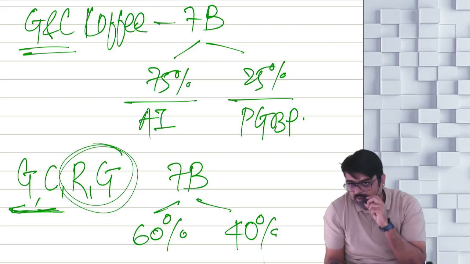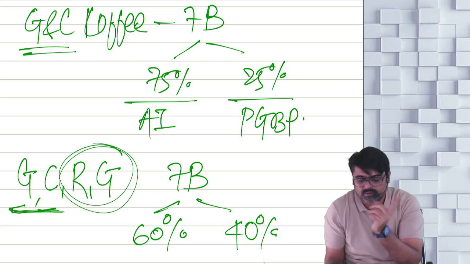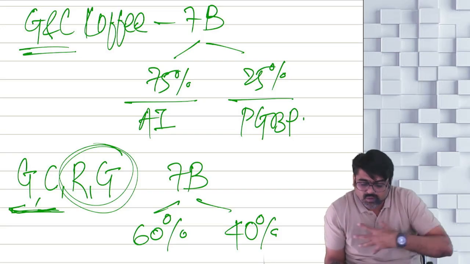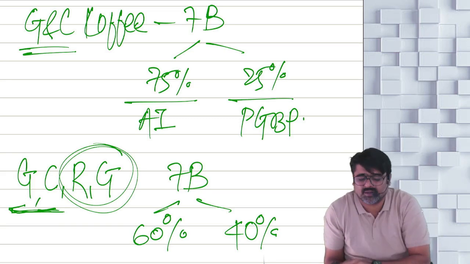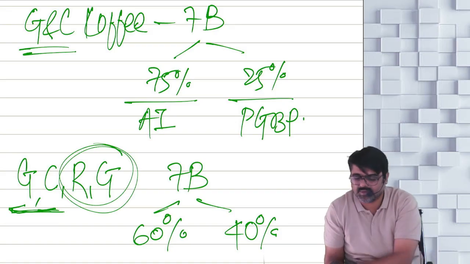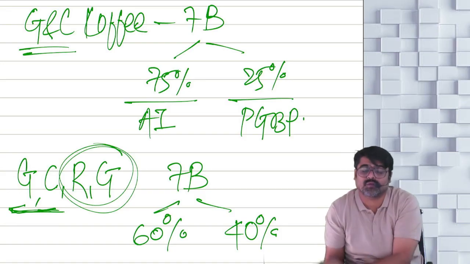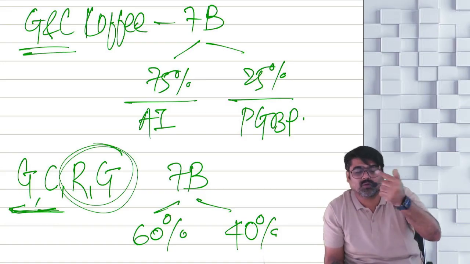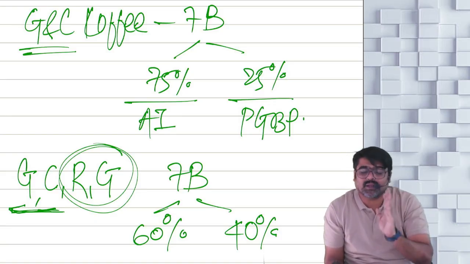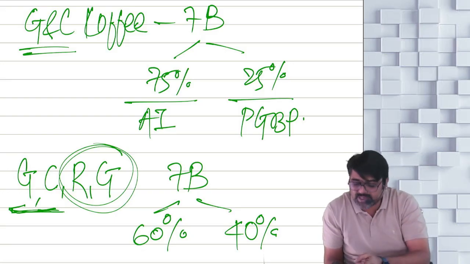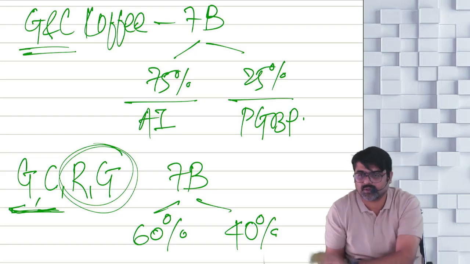So what about tea? Rule 8. Growing and manufacturing tea: Rule 8, 60, 40. Growing and manufacturing rubber: Rule 7A, 65, 35. Growing and curing coffee: 75, 25, Rule 7B, yes or no? In that same rule it is written that if after growing and curing, roasting is also done and grinding is also done, then it will be 60, 40. Rule 7B.